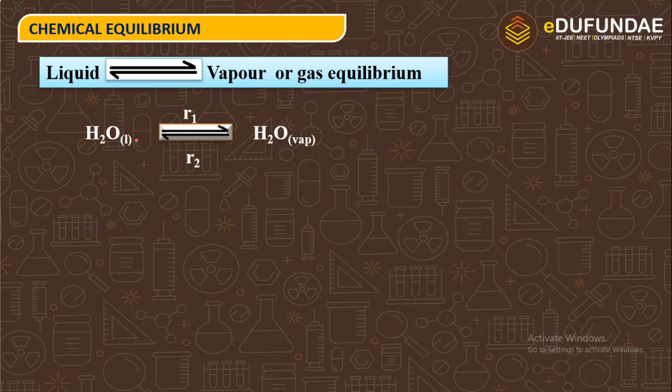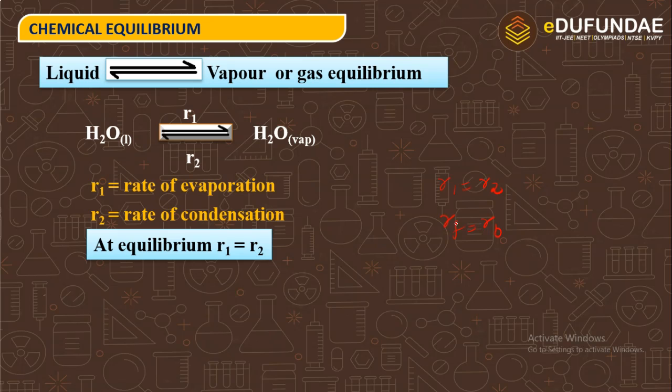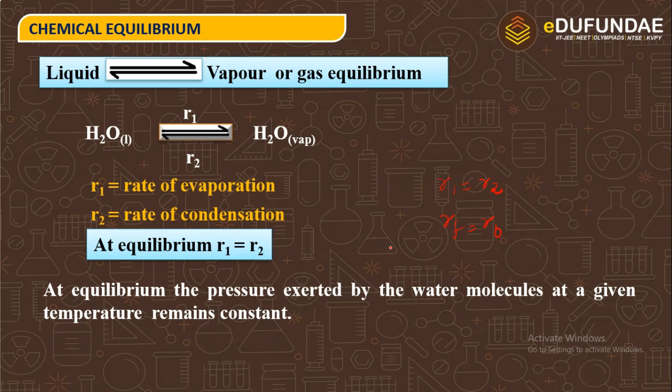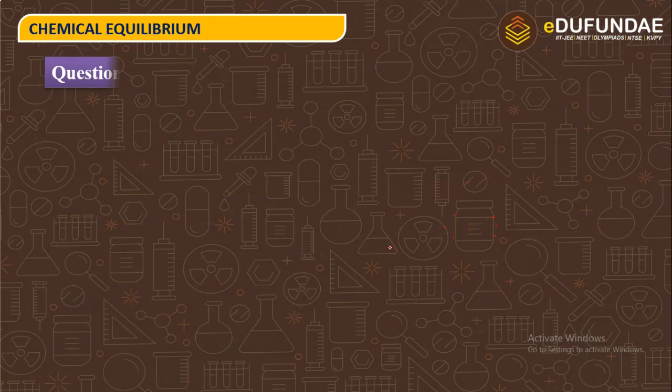So, this is the evaporation, liquid to vapor, R1 upon R2. Here R1 is the rate of evaporation and R2 the rate of condensation, and the equilibrium will occur when R1 equals R2, or we can say rate of forward equals rate of backward. At equilibrium, the pressure exerted by the water molecules at a given temperature remains constant.